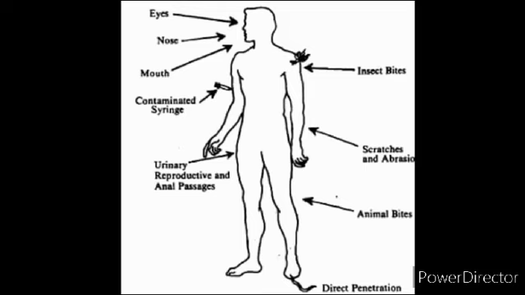And the last one is direct penetration. Some microorganisms may enter directly into the body through the openings of the body. So one more option is direct penetration inside the human body through the openings.